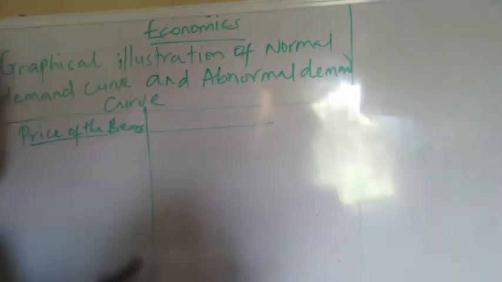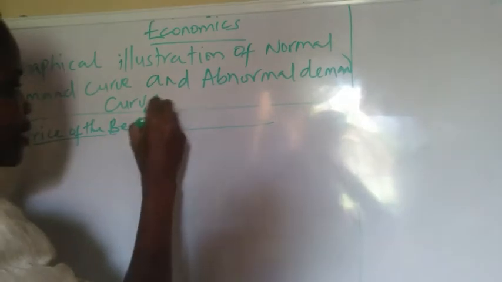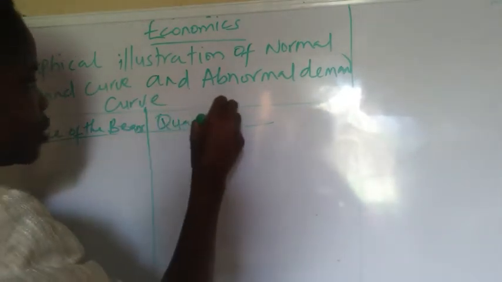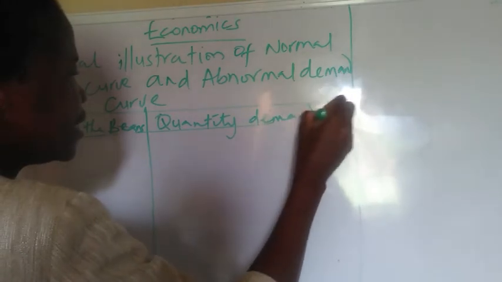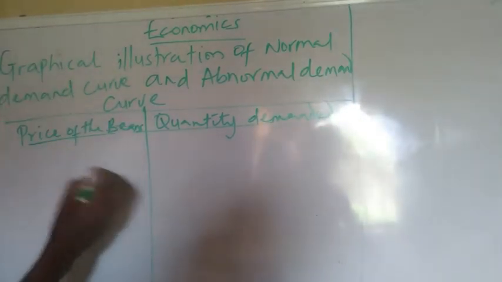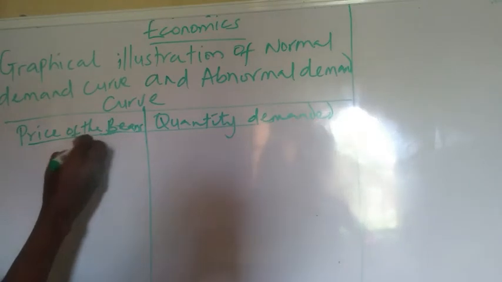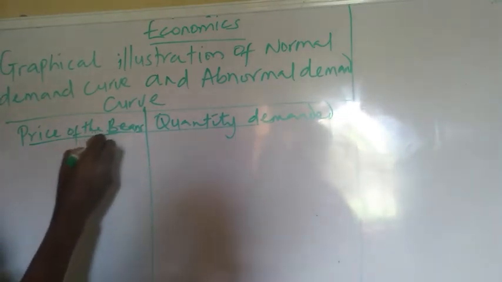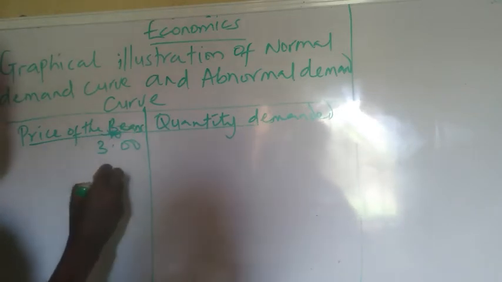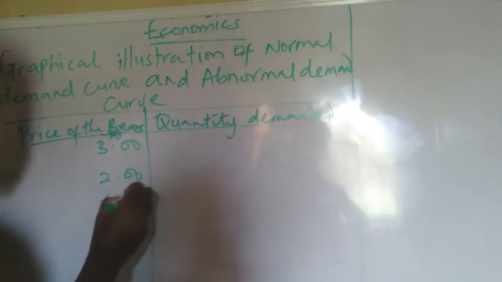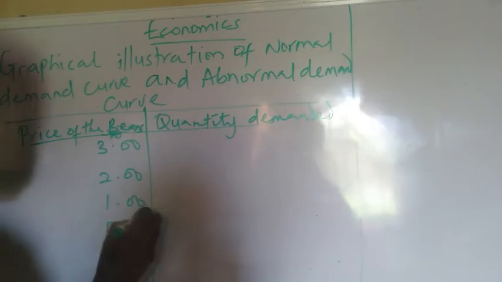Then here you have the quantity demanded. Let's say at the various prices, we have 3 naira, 2 naira, 1 naira, 50 kobo.